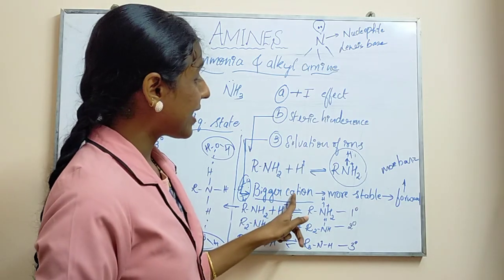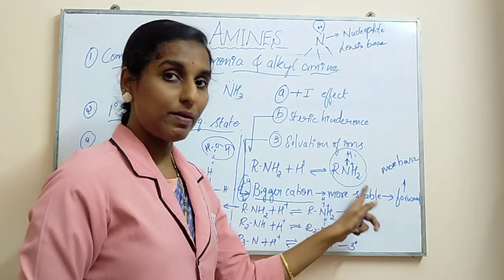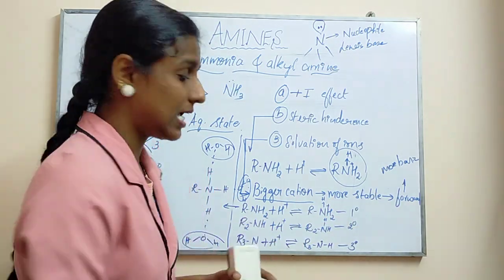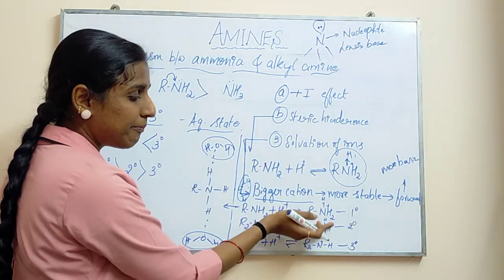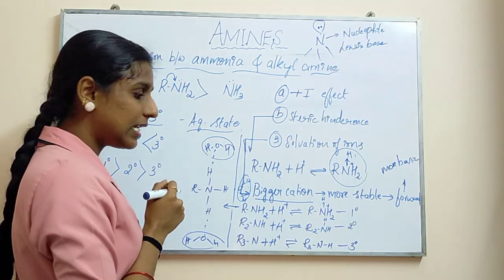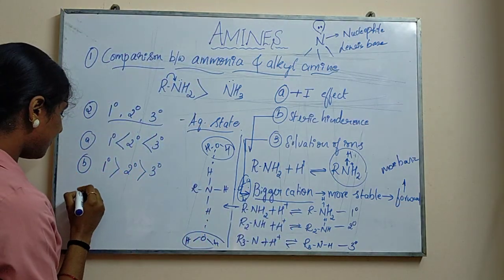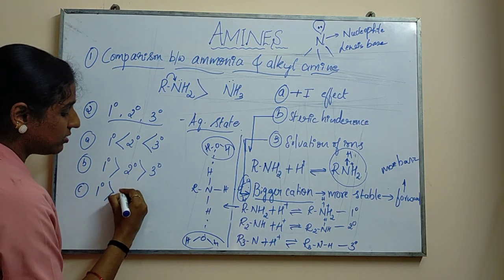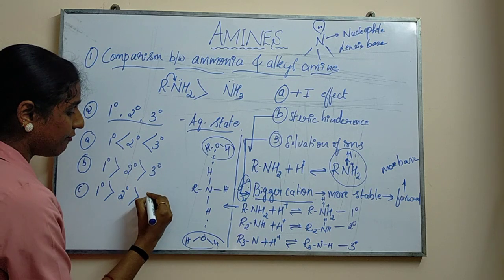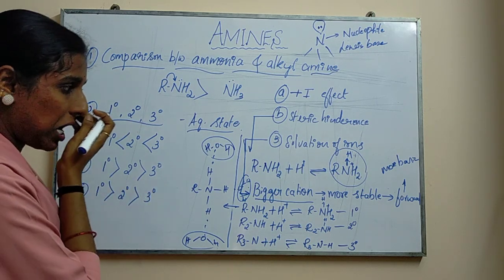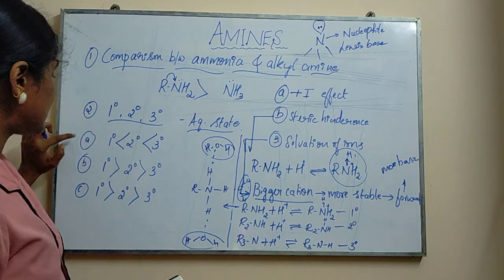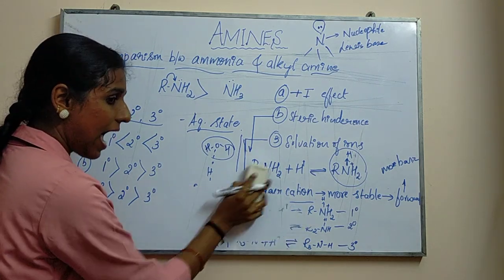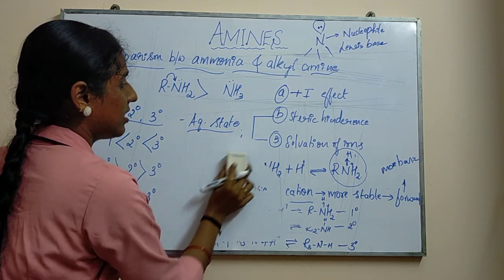So the bigger the cation, the more stable the compound, or the reaction, so the forward reaction will take place and it will become more basic. Now if you compare, which one will be more basic in nature? Obviously the primary. So the primary will be more basic in nature than secondary, and then tertiary. Okay, so this is regarding your plus I effect, steric effect as well as solvation effect. In aqueous phase, these things will happen.